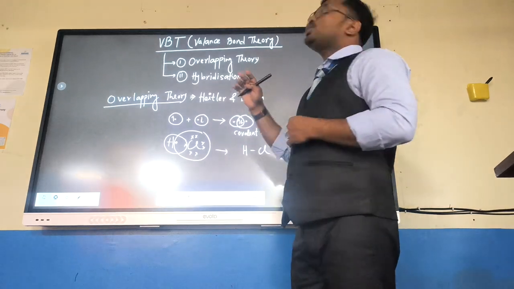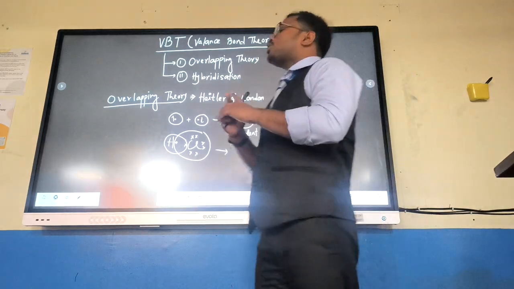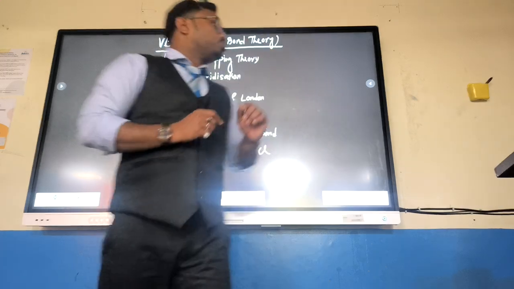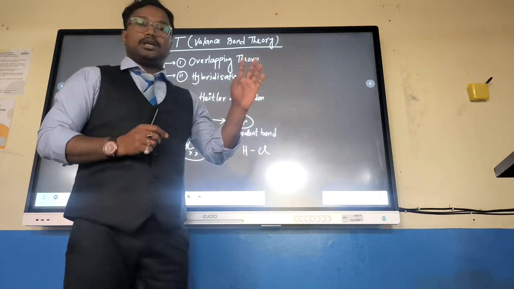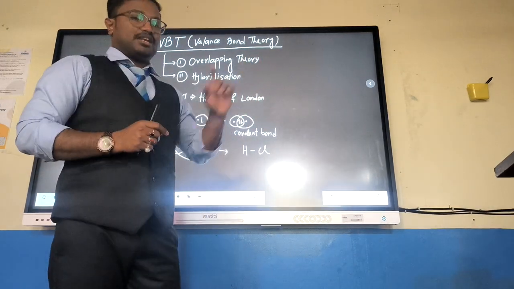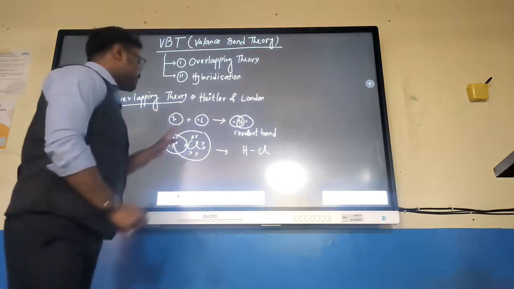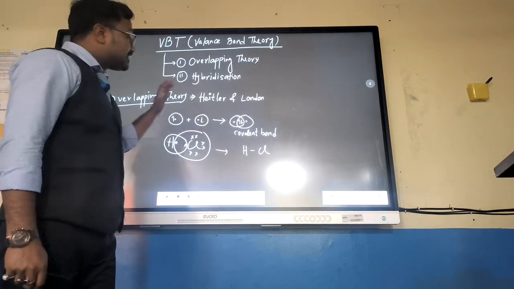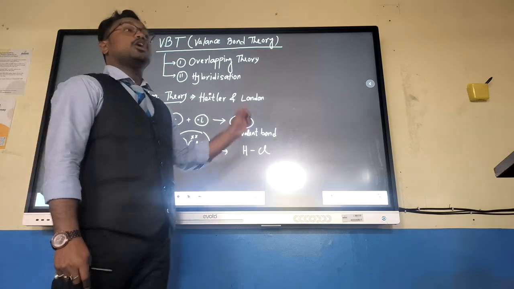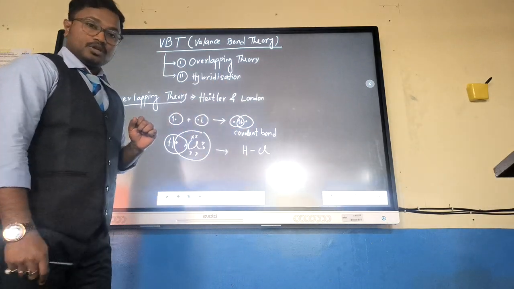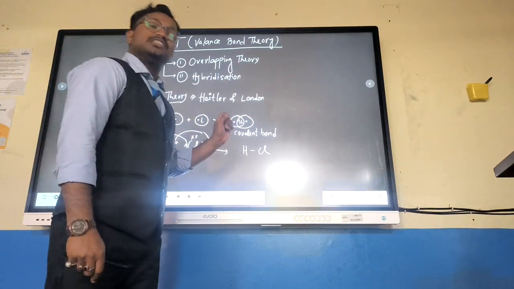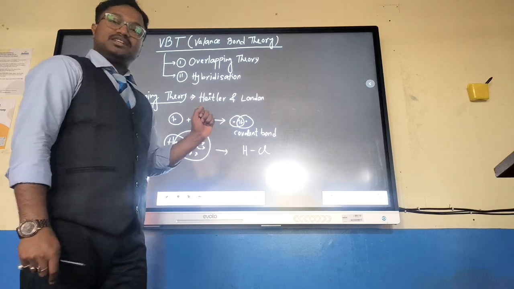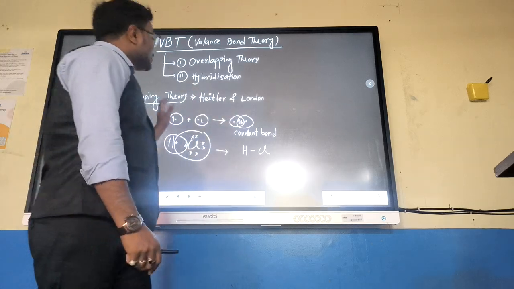So what are the postulates of this theory? First postulate is we are going to take two half-filled orbitals to form a covalent bond. Second postulate is, if we are taking two electrons, it is mandatory that they are arranged in opposite directions, so that one is considered as plus half, another is considered as minus half.